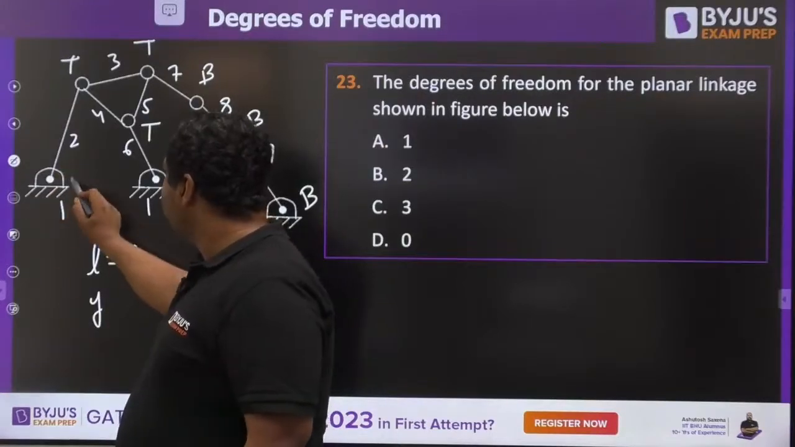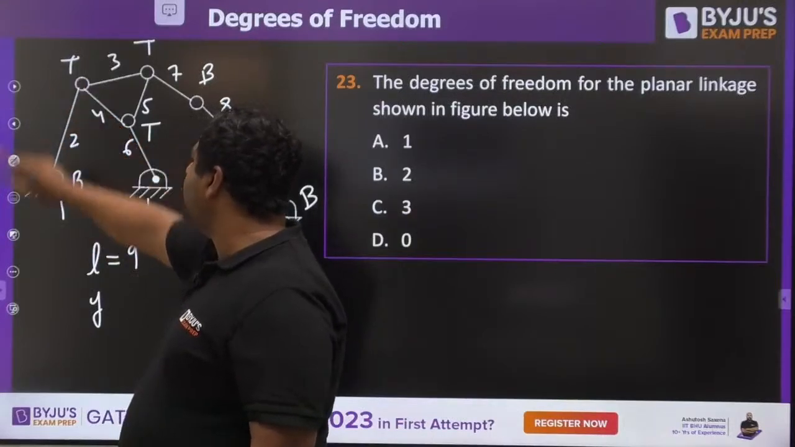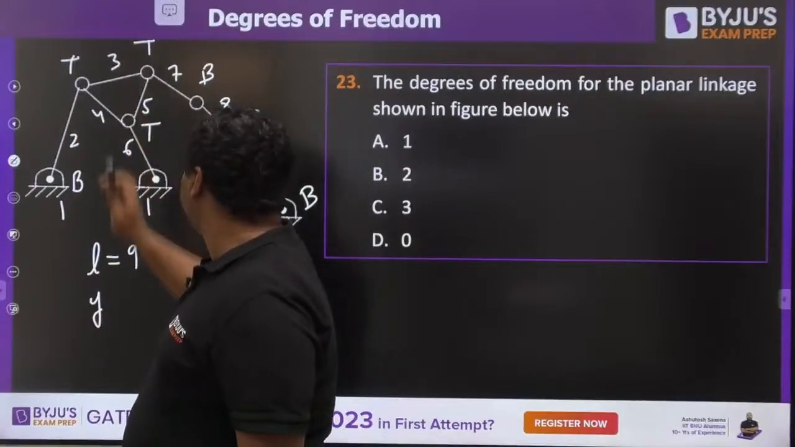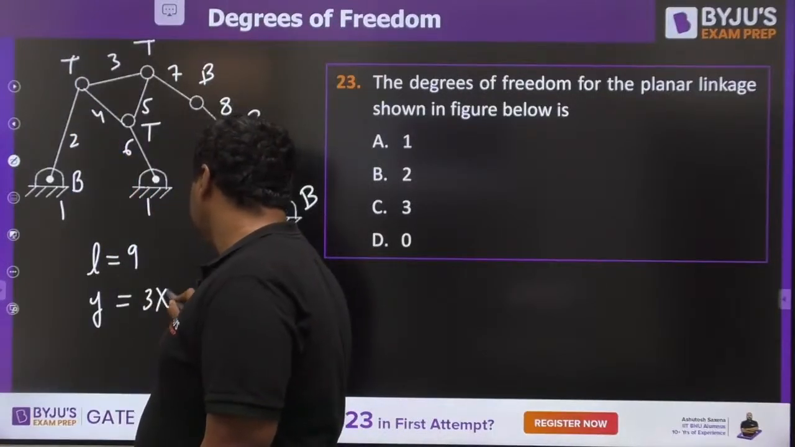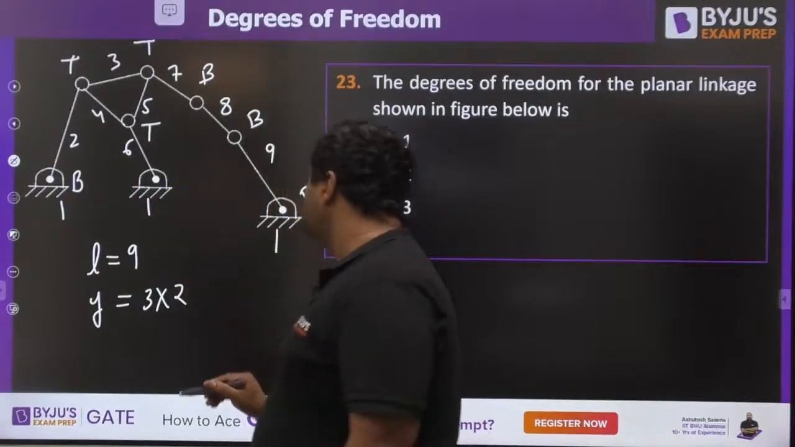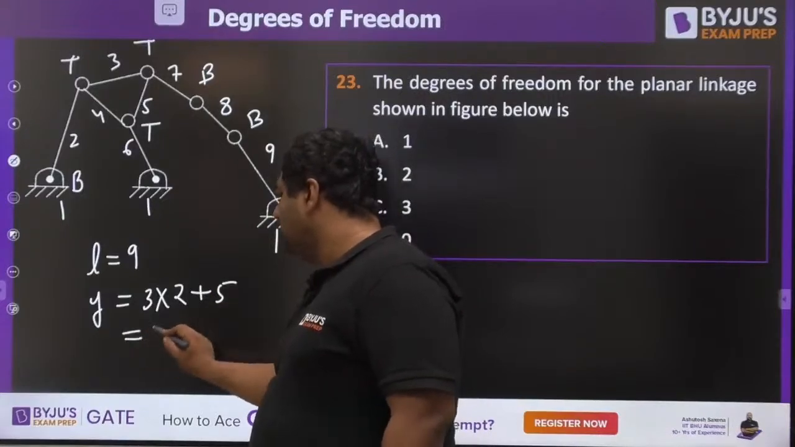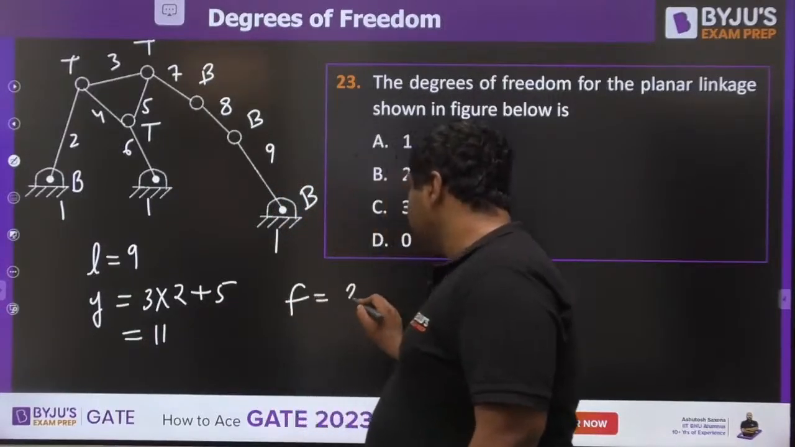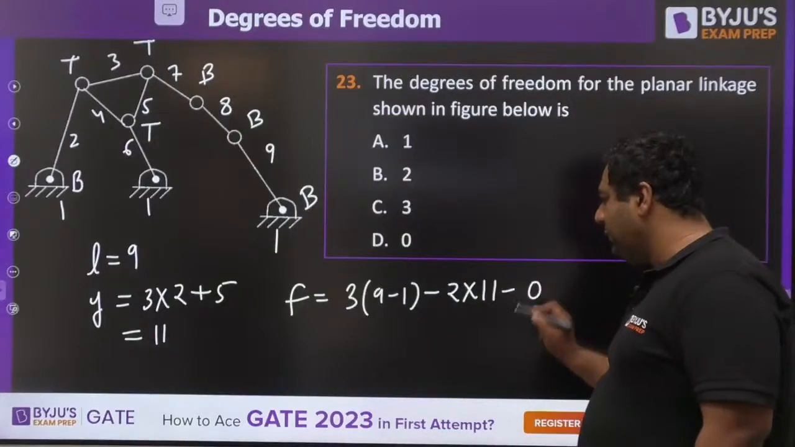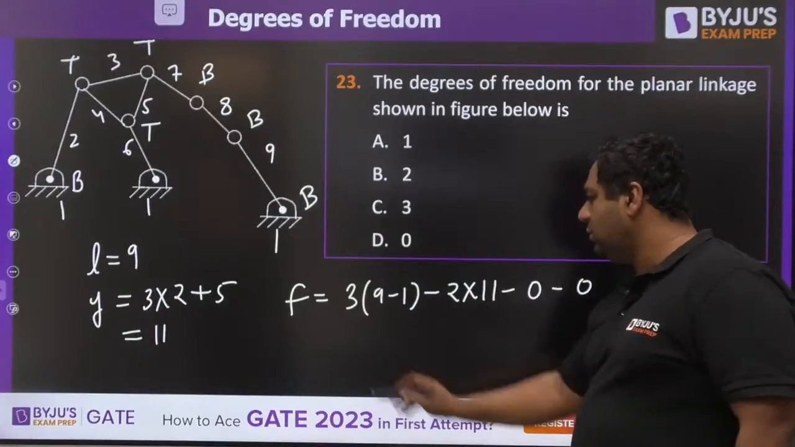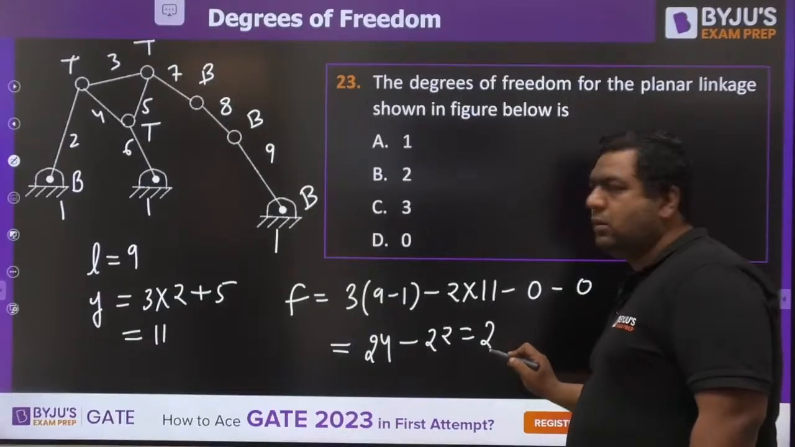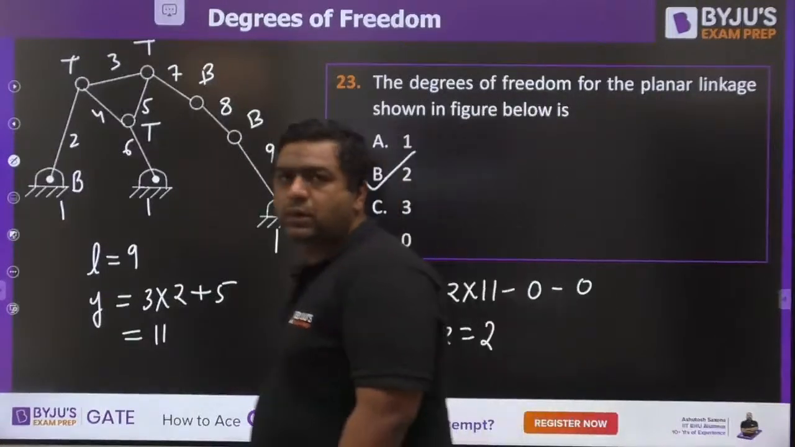Joints, 1 binary. 1 ternary means 2 binary. So 1 ternary, 2 ternary, 3 ternary. So we will write 3 into 2 first. 1 binary, 2 binary, 3 binary, 4 binary, 5 binary. 11. Degree of freedom is 3 into 9 minus 1 minus 2 into 11. There is no higher pair, no redundant motion. Answer would be 2. Very good, guys.